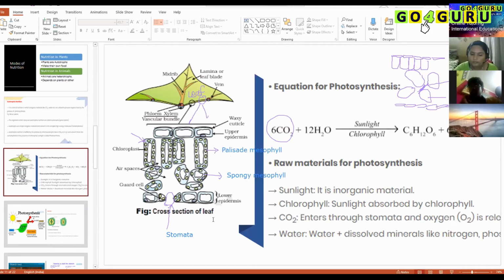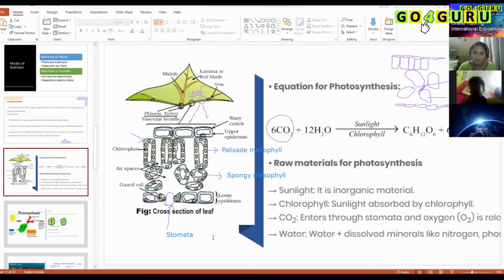Stomata is a small pore found mostly in the lower epidermis, and it takes part in gaseous exchange. It is also present in the upper epidermis, but the number of stomata in the upper epidermis is very small, or sometimes there are none at all, while the lower epidermis has more stomata.